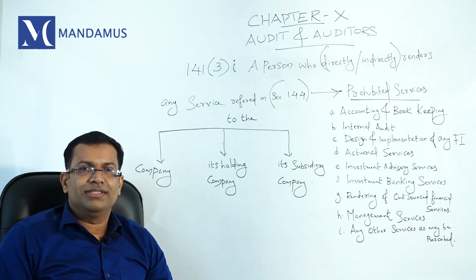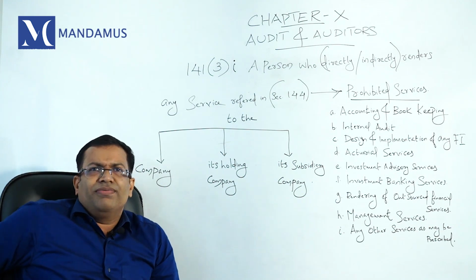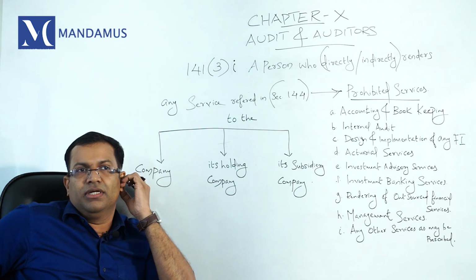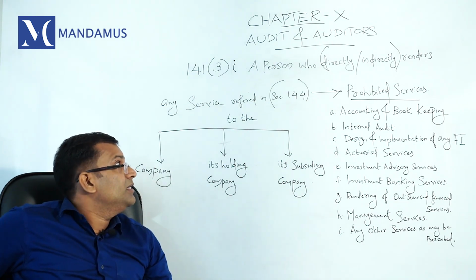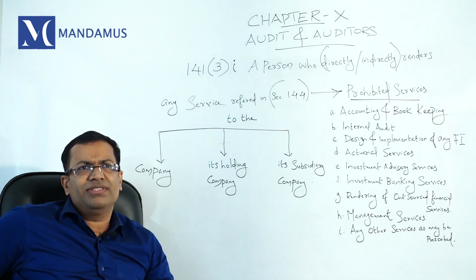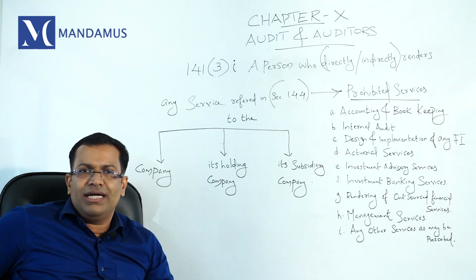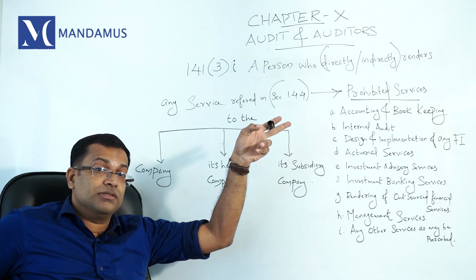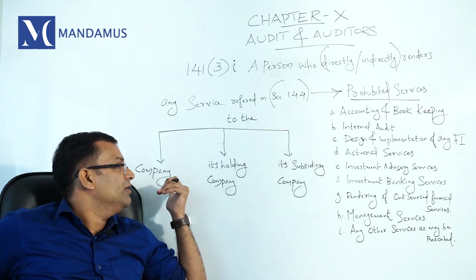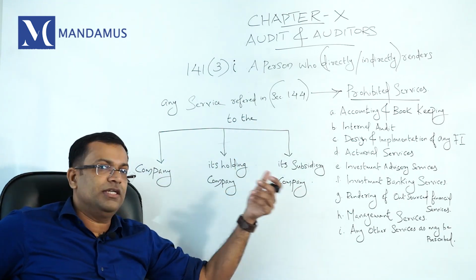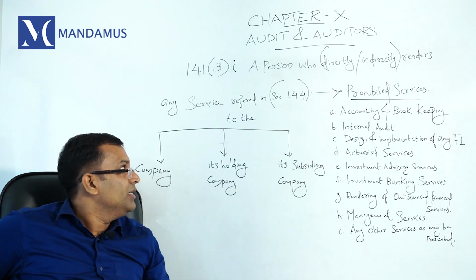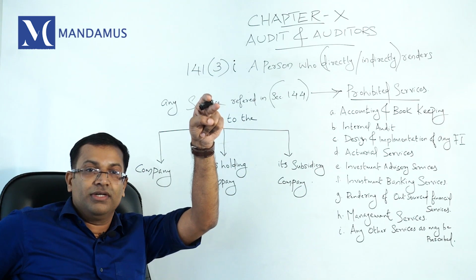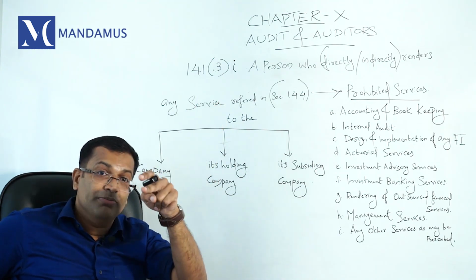See 141(3)(i). What is 141(3)(i)? This is an important provision, in the sense it says that a person who directly or indirectly renders 144 services to the company, its holding company, its subsidiary, will be disqualified. What does it mean? For the purpose of this provision, you have to go to section 144. Then you have to identify what are the prohibited services.